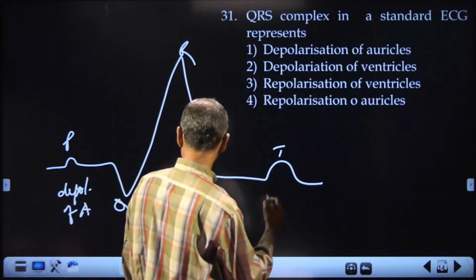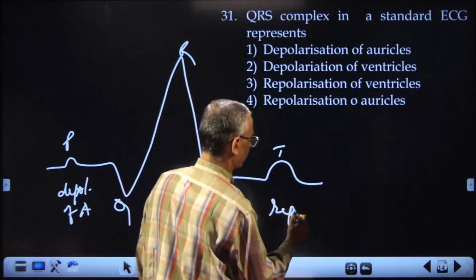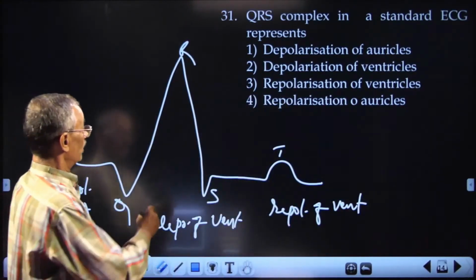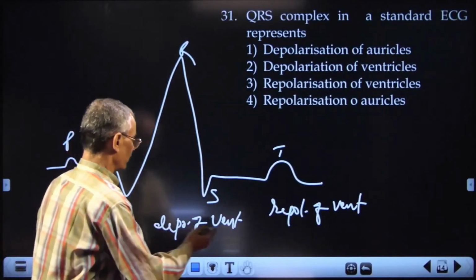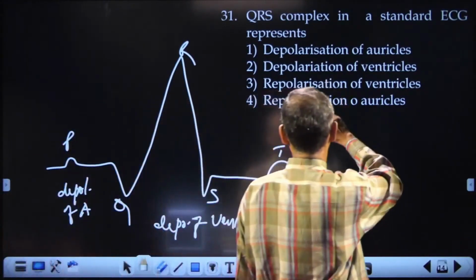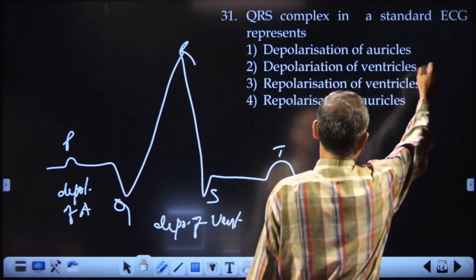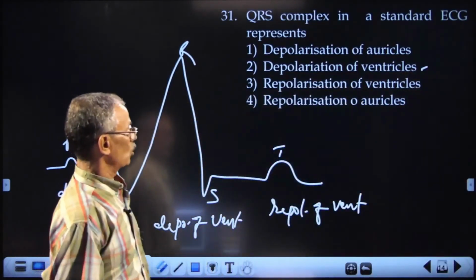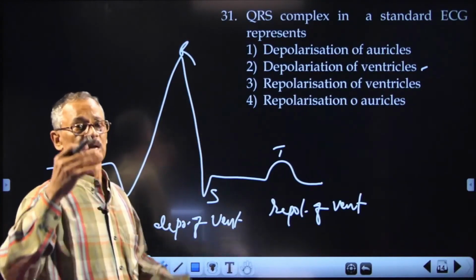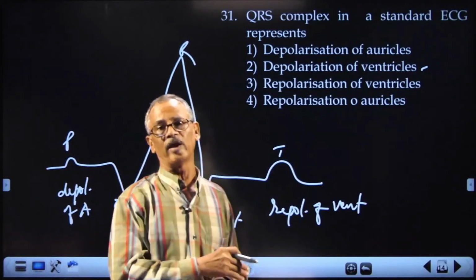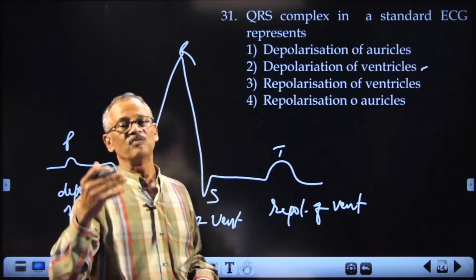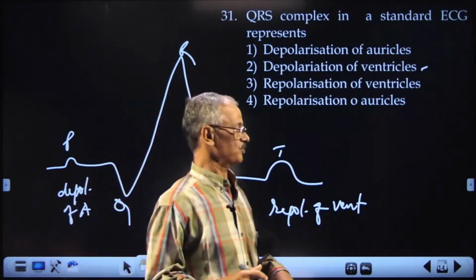And T wave represents repolarization of ventricle. So understand, QRS is a wave complex representing the depolarization of ventricle, during which ventricle is contracting. QRS complex represents this, and it is very important. This wave is very important because by noting the frequency and the amplitude of this wave, we can infer about the number of times the heart is beating and the strength with which it is pumping blood to the arteries. Okay.